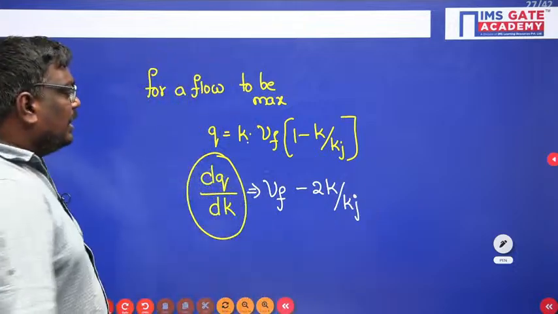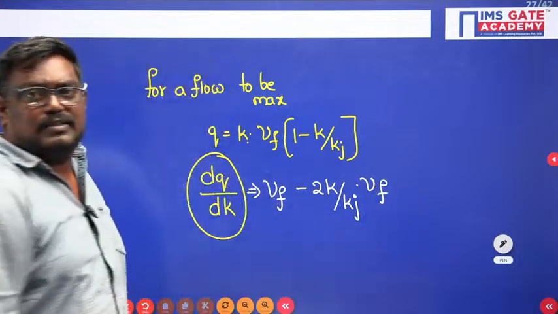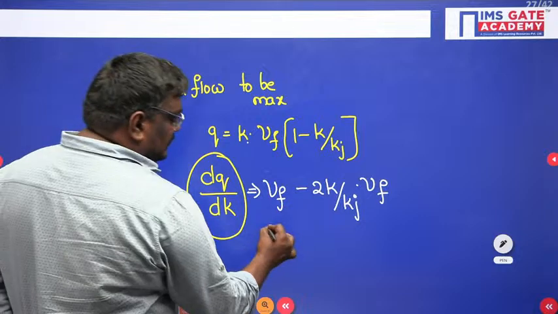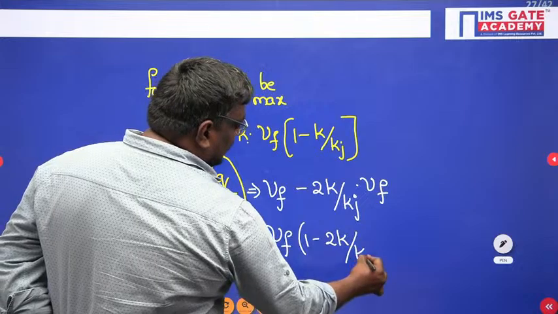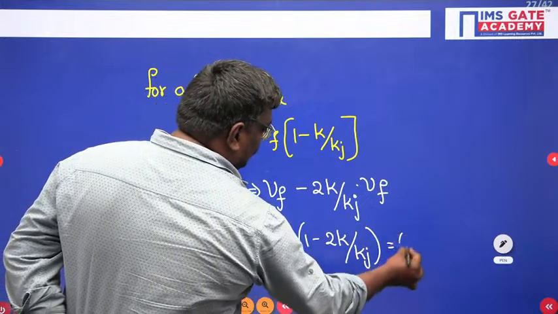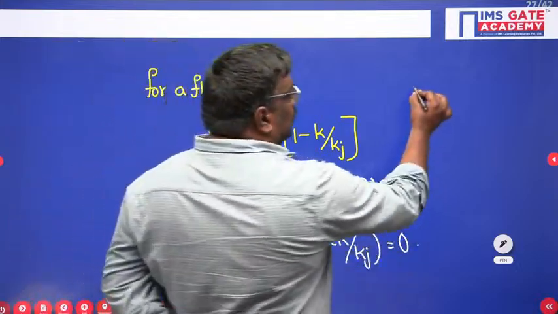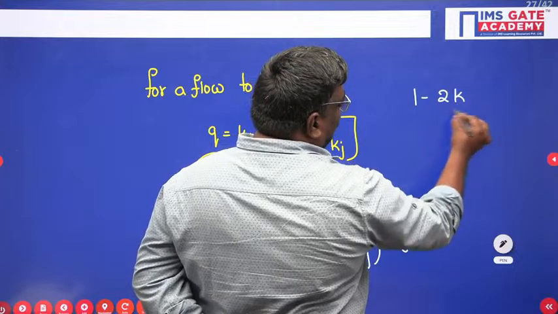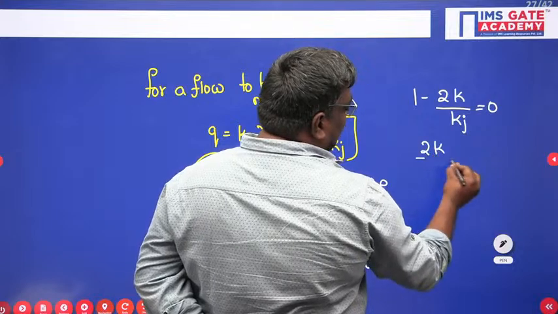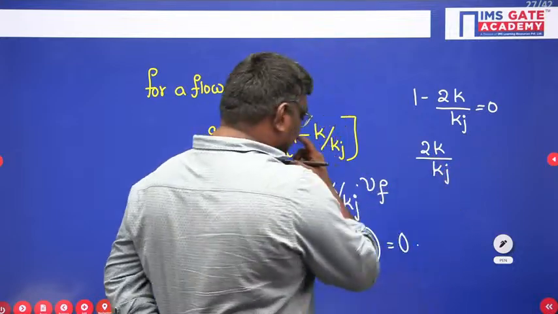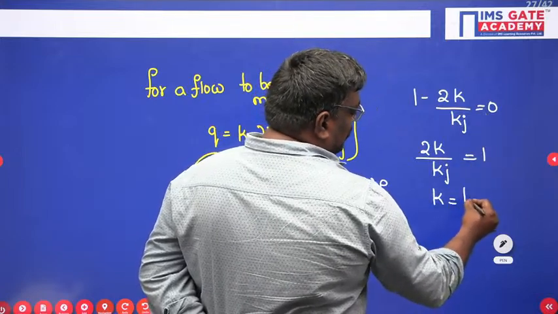Okay. So here you have taken into Vf. Now see students, I can write this as Vf into 1 minus 2K upon Kj is equal to 0. Now anyhow free flow speed cannot be 0 here. I will take 1 minus 2K upon Kj is equal to 0. So 2K by Kj is equal to 1. K is equal to Kj by 2.